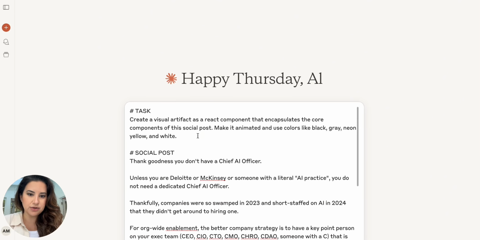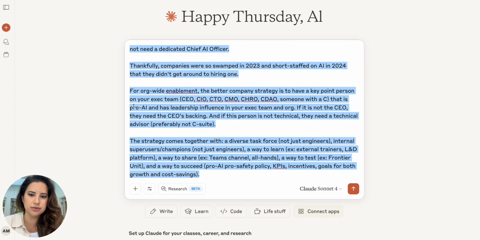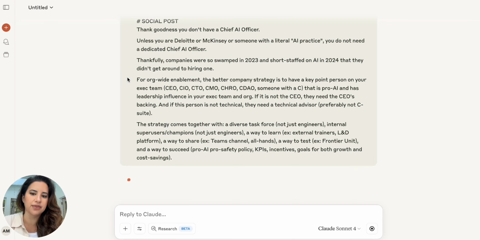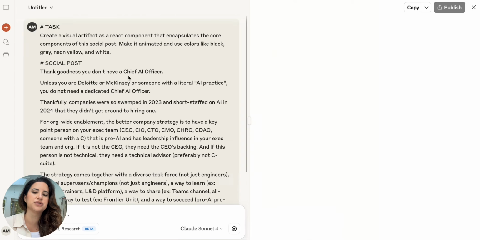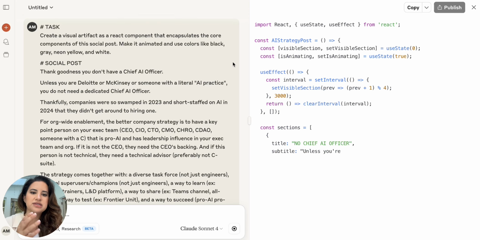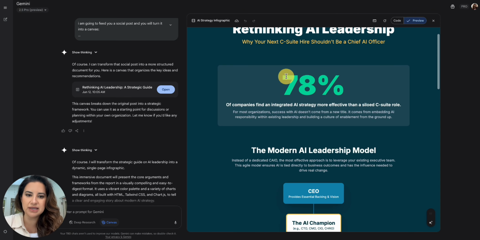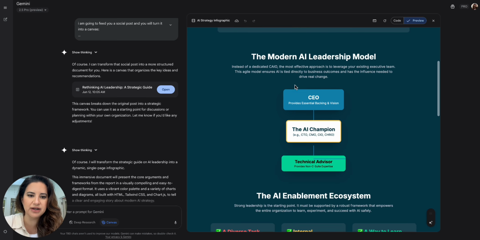Okay, so we have this, create a visual artifact, and I'm going to submit this, but then I'm also going to launch another Claude ask, which is going to ask for something interactive. I'll do that after this runs. So let's go back to Google Gemini. Obviously, I want to double check this stat before I share it anywhere.